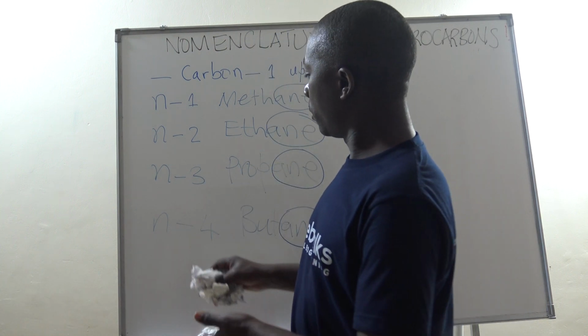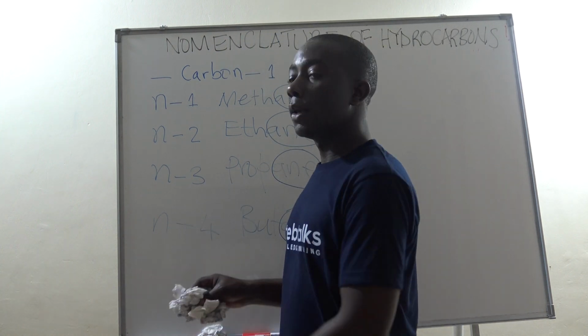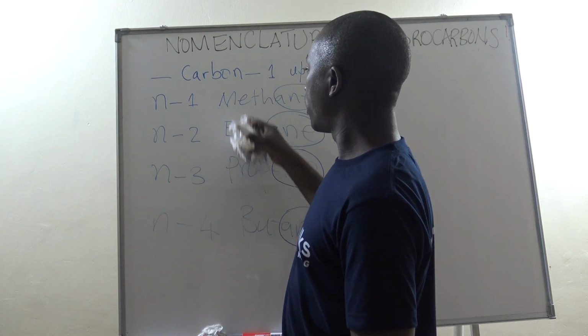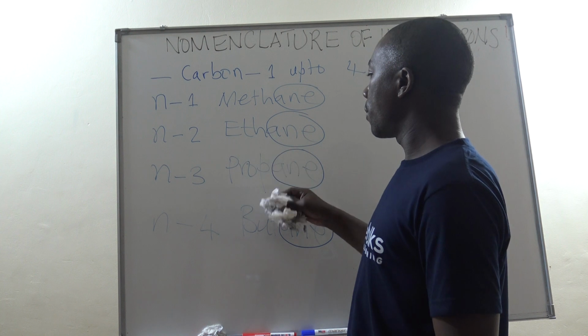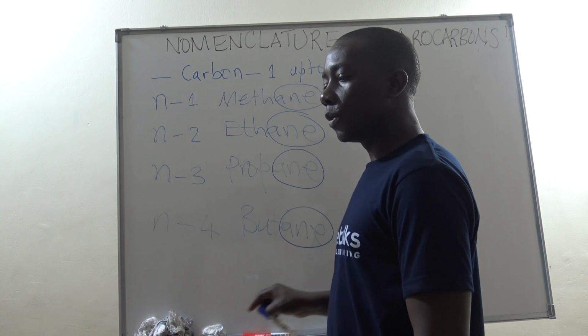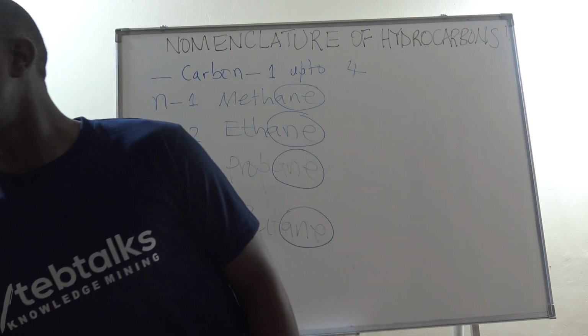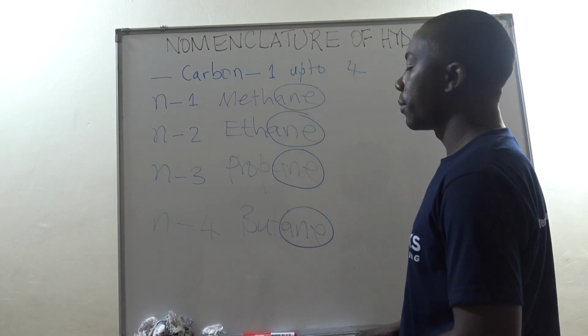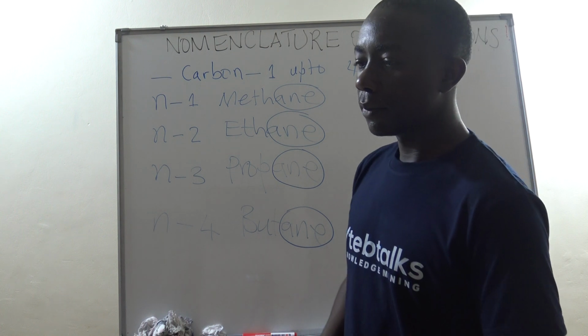So if it goes beyond 4 carbon atoms, we stop naming according to the first 4 hydrocarbons, but we rather name according to the names of the polygons.